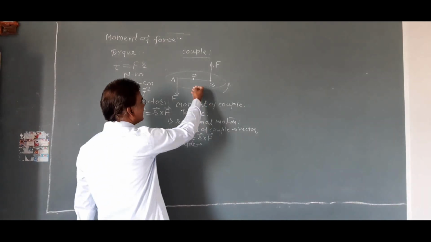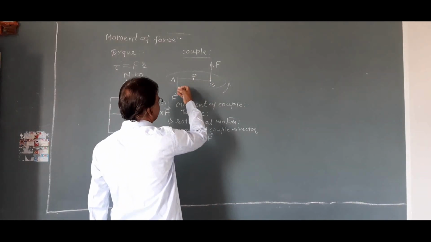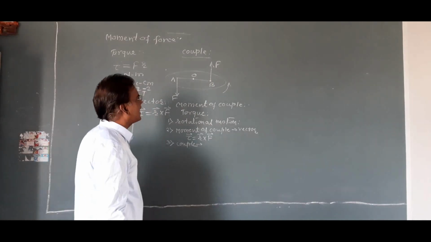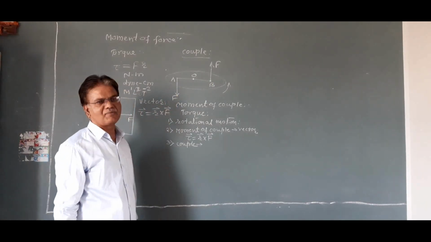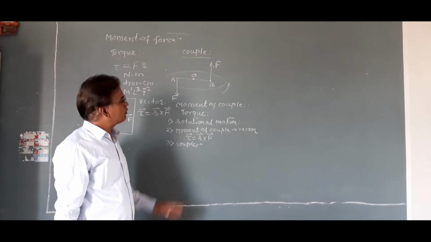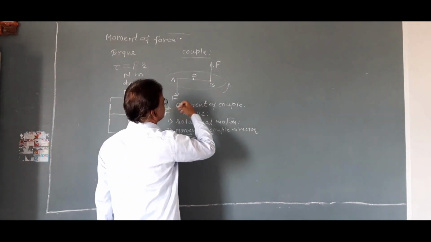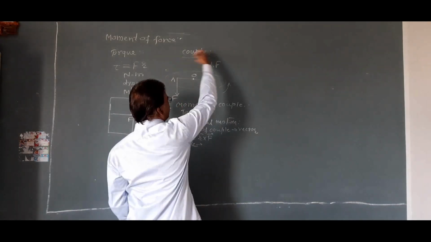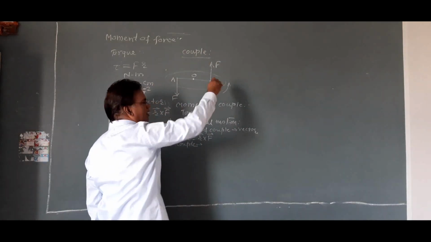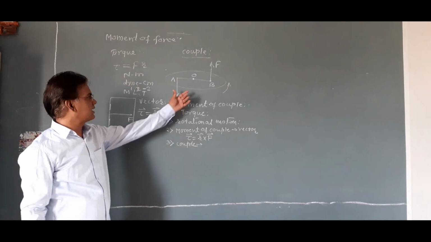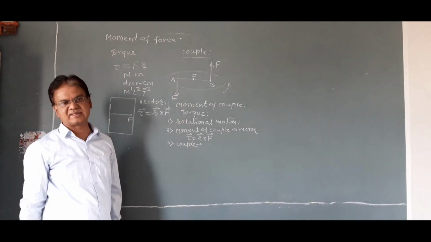Here, two forces act on the body at points A and B as shown in the figure. Due to these forces, the body rotates in the anti-clockwise direction. We can say that this is an anti-clockwise couple.